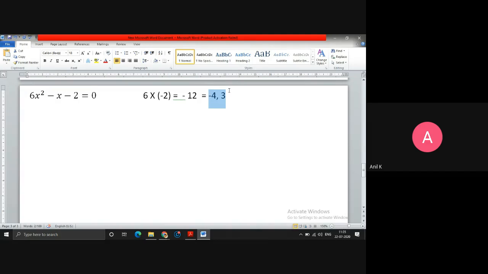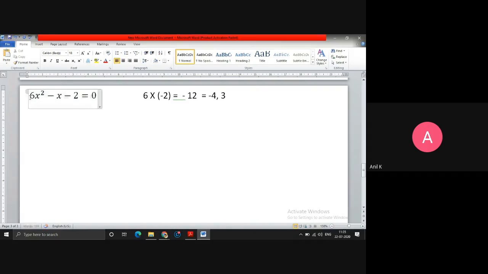So this is my required factorization. I have to keep on checking. The two numbers have to satisfy the two conditions. The product will give me the product of A into C, and the addition of these two numbers will give me the value of B.